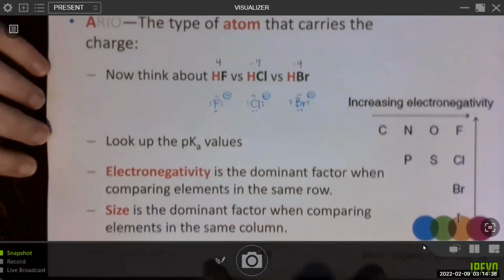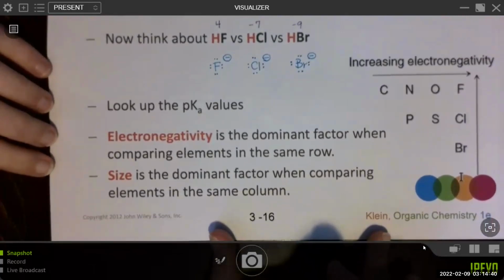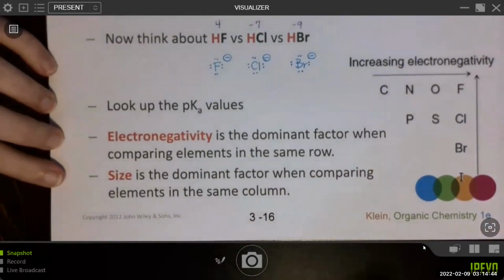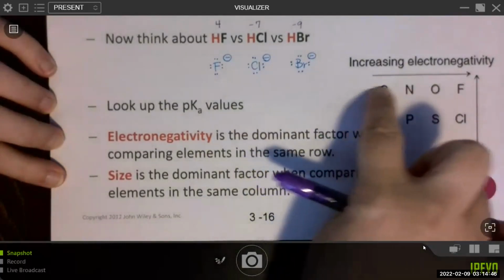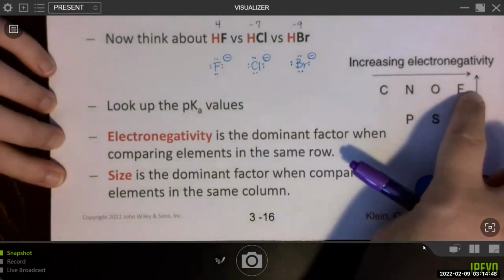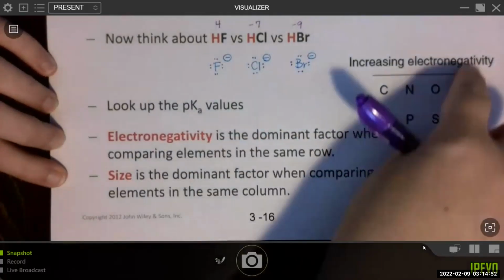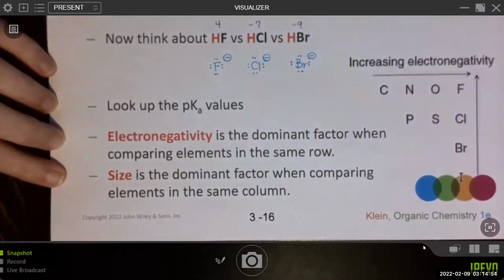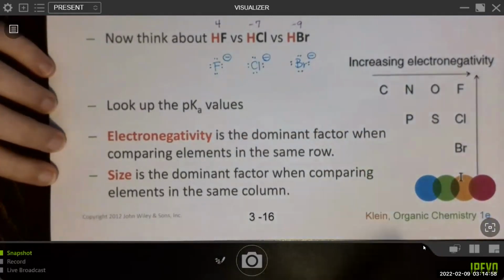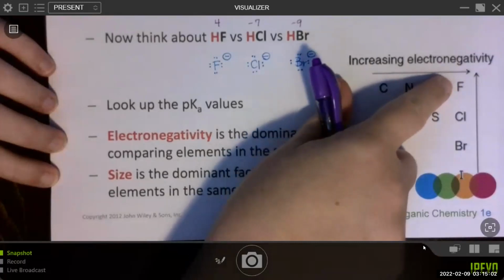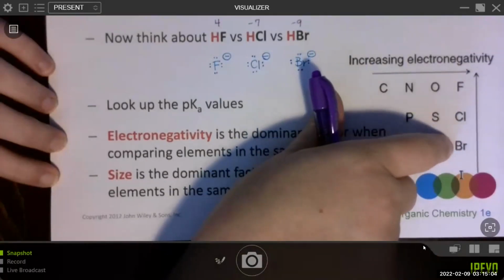The answer has to do with the fact that electronegativity is the dominant factor when you're comparing atoms in the same row, but size is the dominant factor when you're comparing atoms of different sizes, like those in the same column. Even though fluorine is the most electronegative element, bromine is the largest.